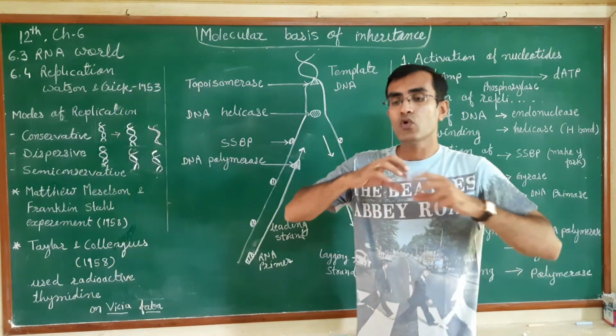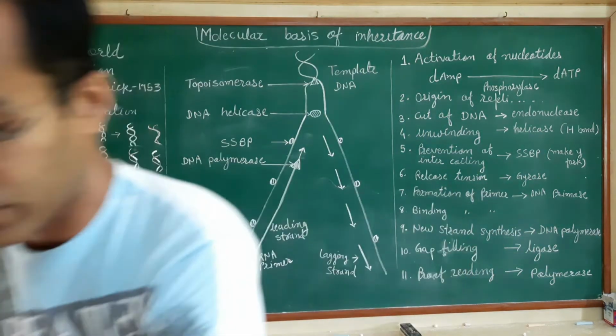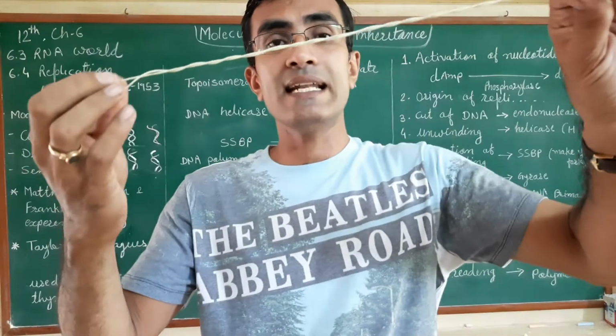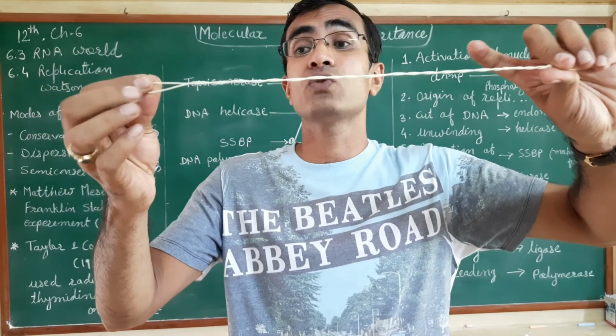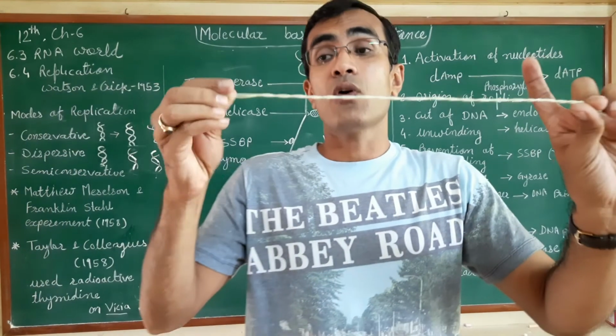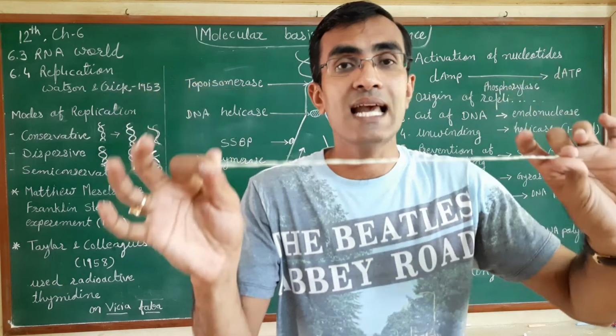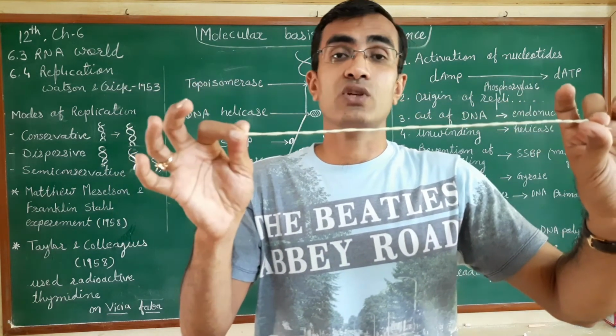Suppose this is the DNA double helix. Now we want to start the process of replication. It is not a random process. The cell will identify a particular location.